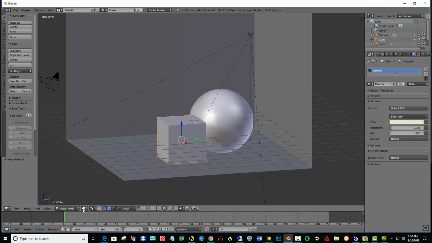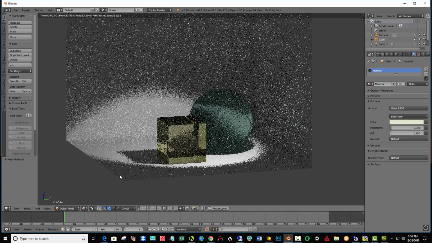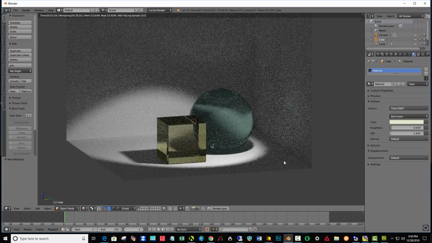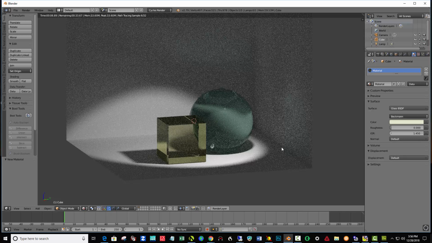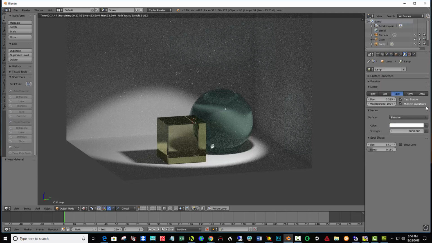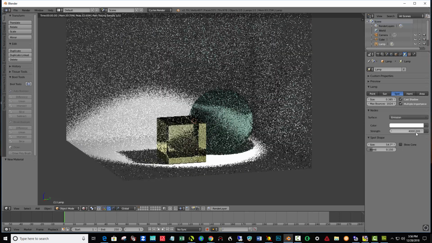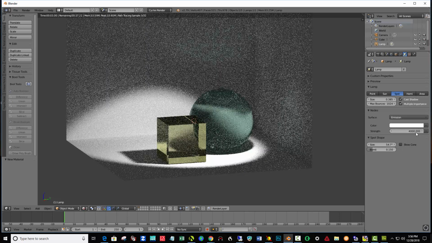And then down here next to object mode, I'm going to click rendered and just take a peek at how this is currently looking. I'm going to up the light a little bit. So I'm going to click on the lamp in the outliner. Put the strength up. Let's see what 4000 looks like. Enter. And that's pretty good.